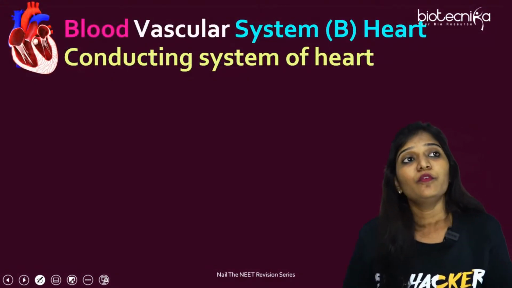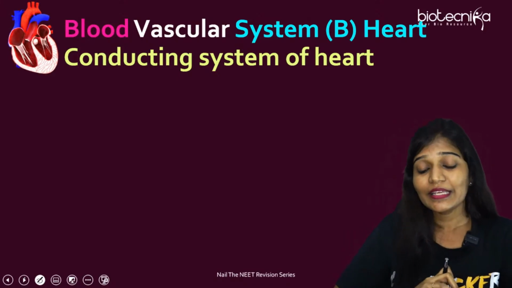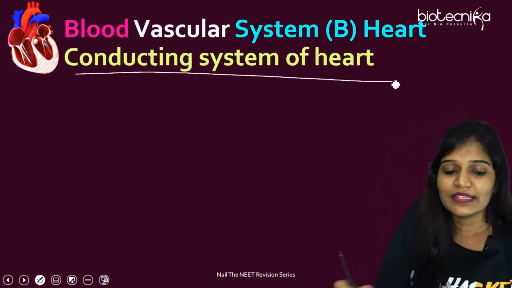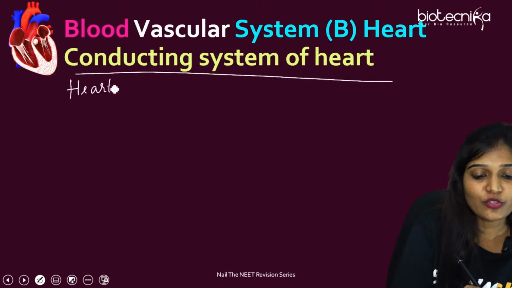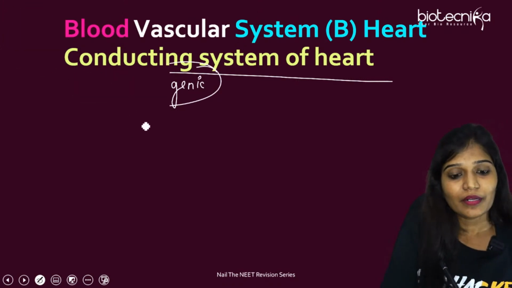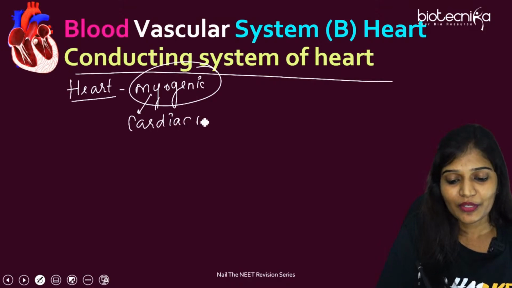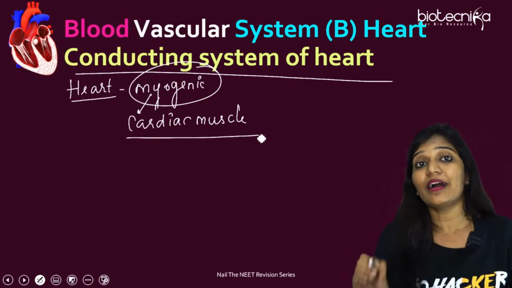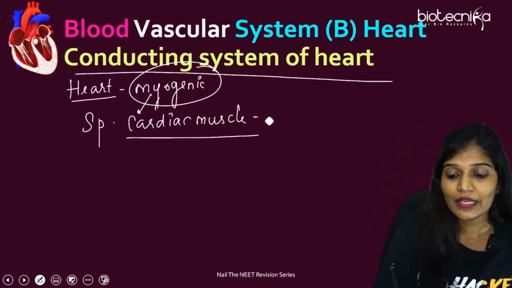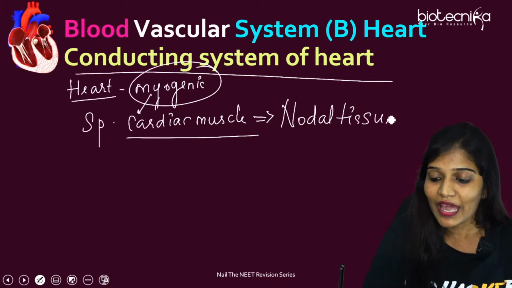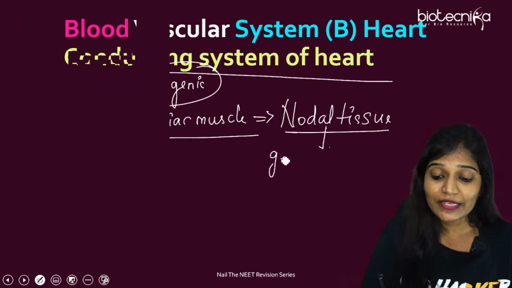Okay. Now we are moving on to a very important topic, which is the conducting system of the heart. Let's understand what this conducting system is. First, we have to understand the heart. Heart is going to be myogenic. What does myogenic mean? Myo means muscle. So myogenic means cardiac muscle here. The heart has specialized cardiac muscle, which we call nodal tissues. And these nodal tissues can generate impulses.